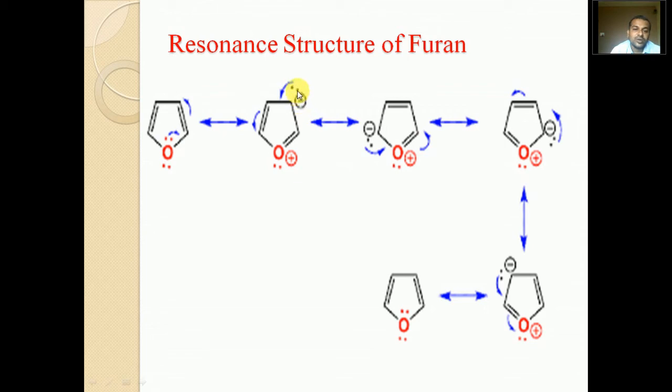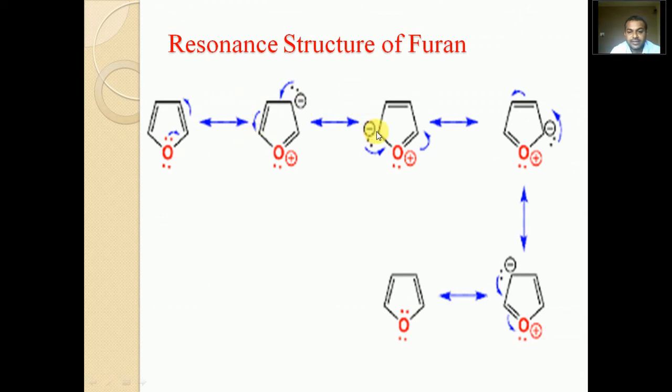As this lone pair of electrons on this carbon will shift towards the next carbon, because this pi bond and this lone pair of electrons are conjugated to each other, there is a possibility of resonance. As this pair of electrons from this carbon anion shifts towards this ring, to satisfy the valency, this carbon loses its pi electron to this carbon.